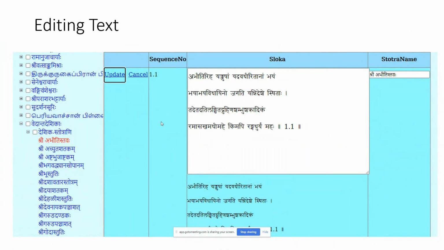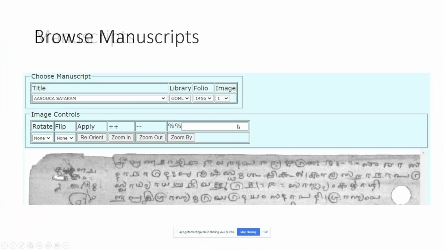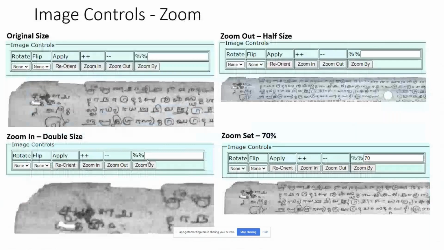The original image shown like this can be enlarged as shown below. It can be shrunk as shown to the right, or moved to a particular level of size, so that people who are editing it or viewing it can see it and make sense out of it. Similarly, there are other controls like rotate. So here there is a 180-degree rotation, which flips the image upside down. Sometimes these manuscript photos are recorded vertically, sometimes horizontally, and these flipping and rotating controls help us to view the text in the correct way, top to bottom.